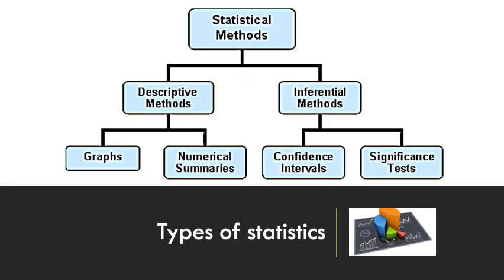These are the statistical methods, statistical measures to be utilized in clinical research: descriptive methods and inferential methods. Descriptive methods are differentiated into graphs and numerical summaries. Inferential methods include confidence intervals as well as significance tests. So these are the types of statistics that can be utilized in clinical research.